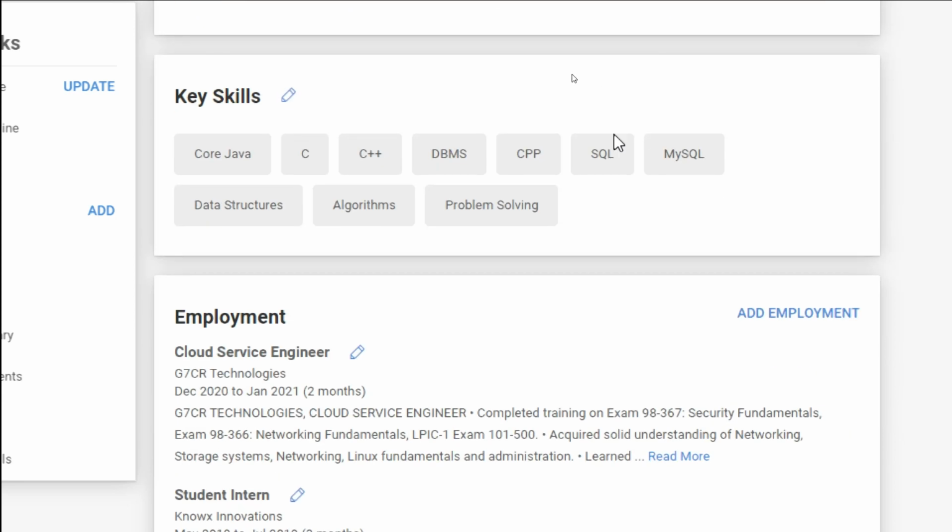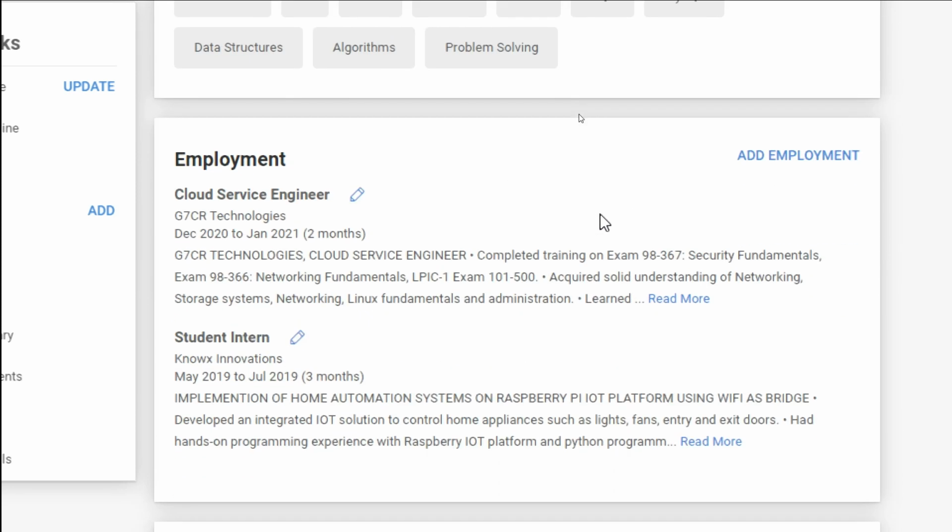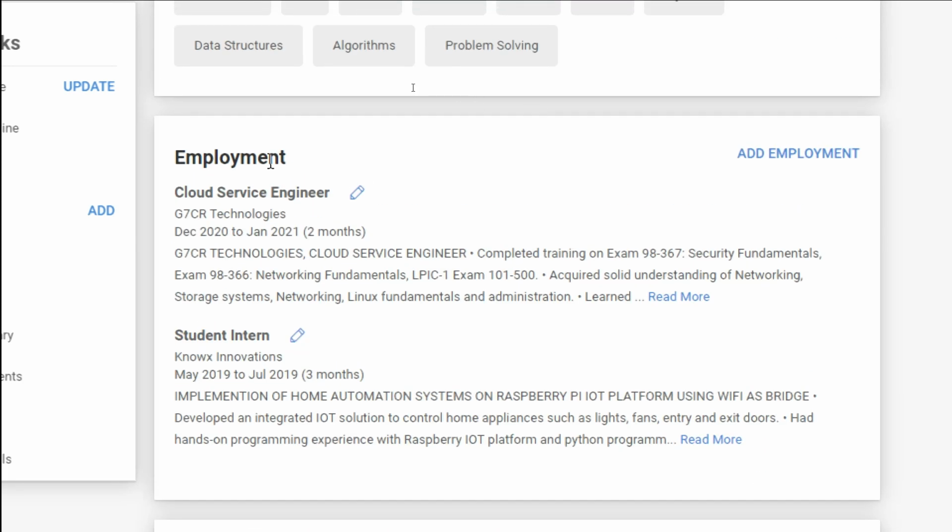And another important section is key skills. Make sure you add all the skills you have here. Don't ever add skills you do not know or do not have practice in. And the employment section, add all employment related details. Your internship, etc. can also be added, even if it is 1 month of full-time experience or contract or anything.